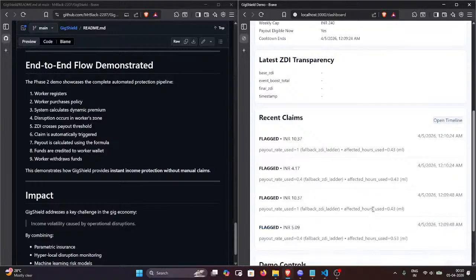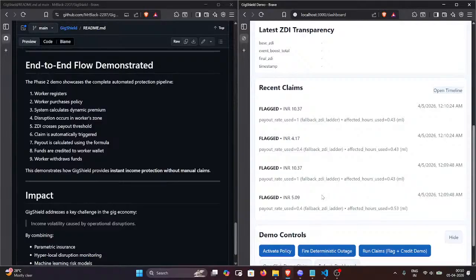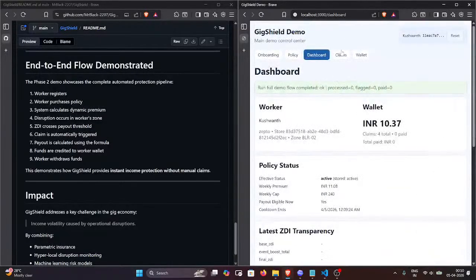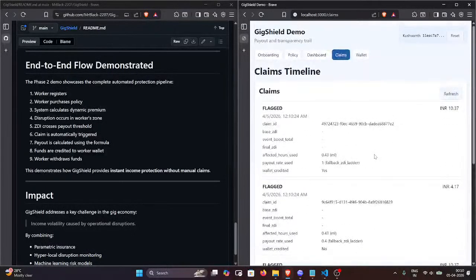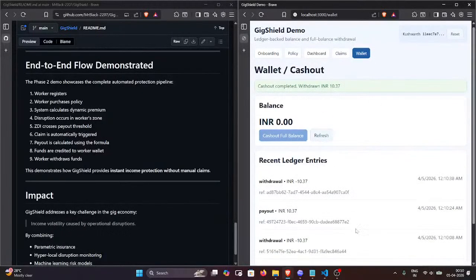So this is our one-click demo claim. These are our recent claims that we made before recording this demo video, and this is the list of the claims we have made. And this is our wallet right now. Because we cashed out before, it is now 10.37.